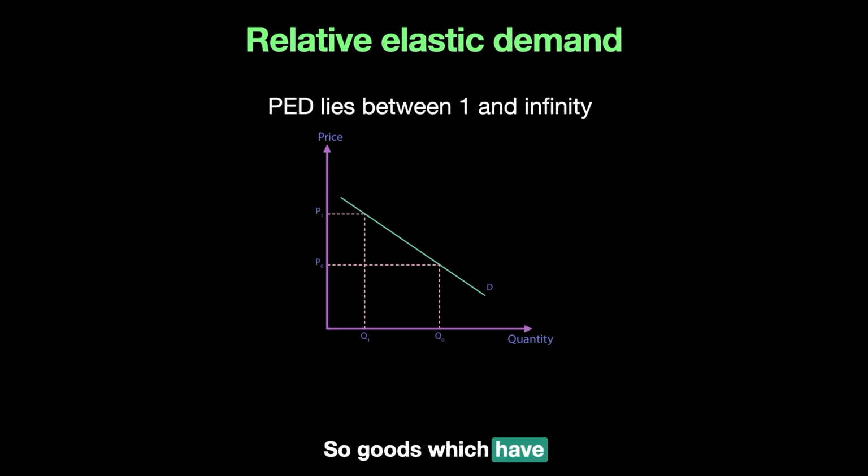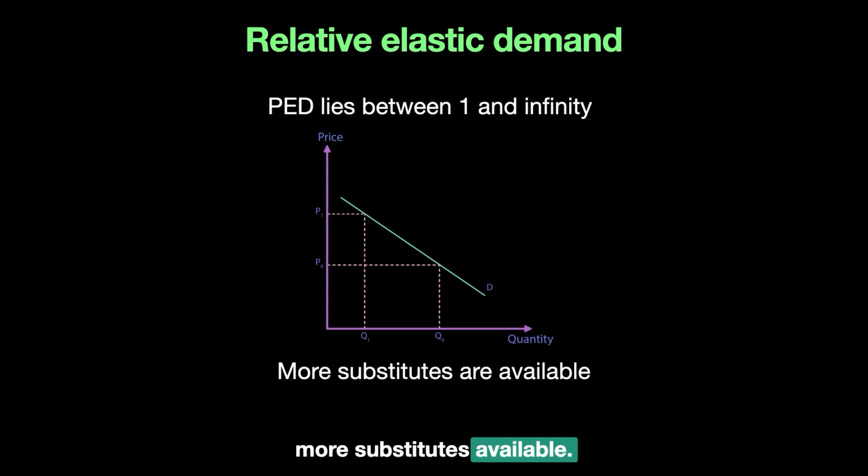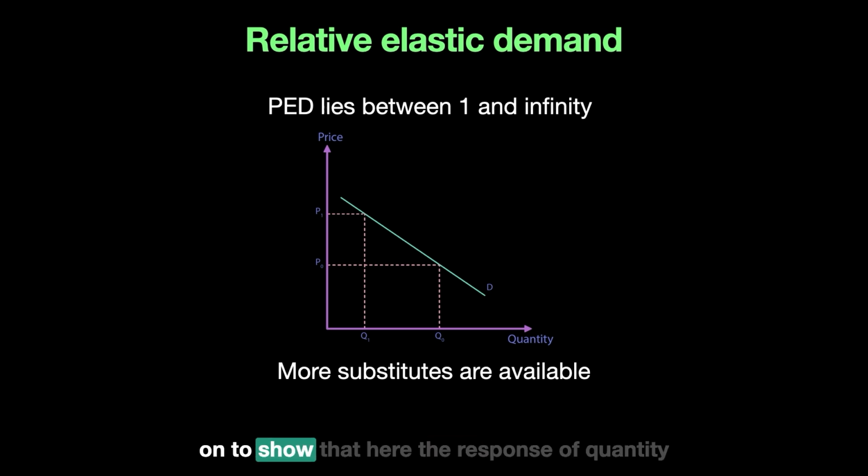So goods which have more substitutes available will have such kind of a demand which is elastic. I want to show that first in a graph to make you guys understand. Again, we will now show that here the response of quantity demanded is much more to a change in price.